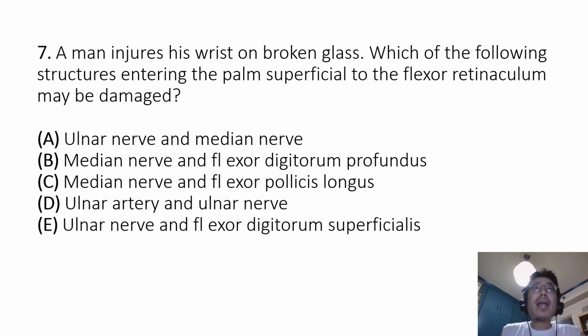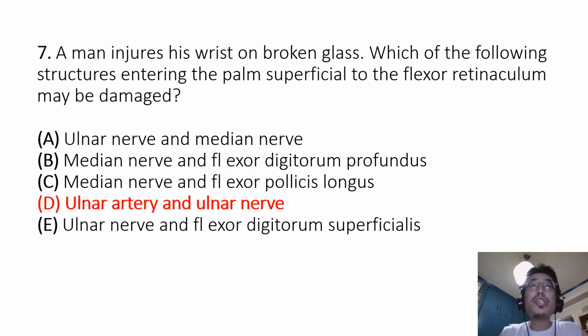Question 7. A man injures his wrist on broken glass. Which of the following structures entering the palm, superficial to the flexor retinaculum, may be damaged? A. Ulnar nerve and median nerve. B. Median nerve and flexor digitorum profundus. C. Median nerve and flexor pollicis longus. D. Ulnar artery and ulnar nerve. Or E. Ulnar nerve and flexor digitorum superficialis.